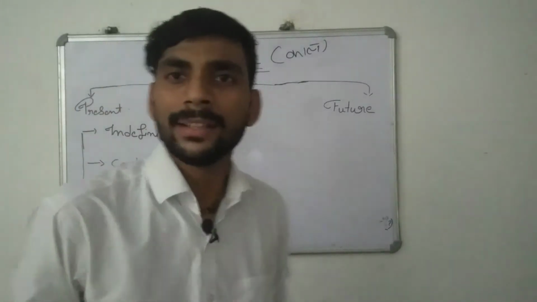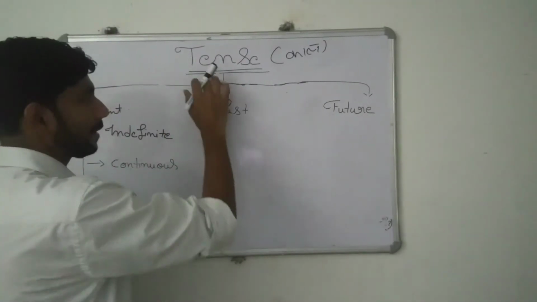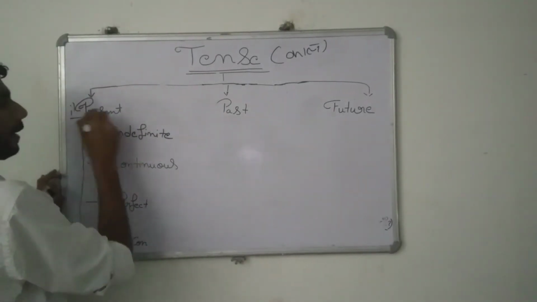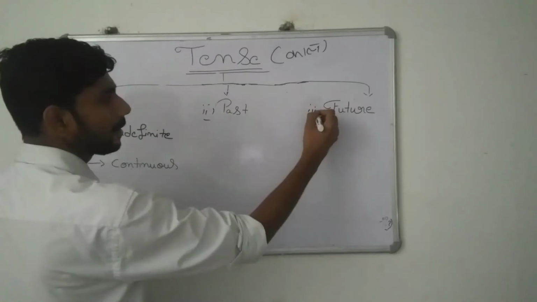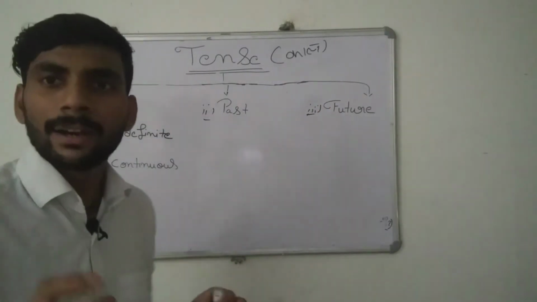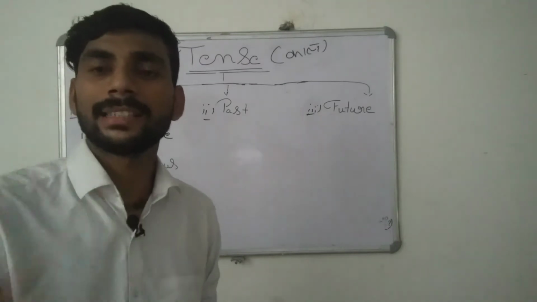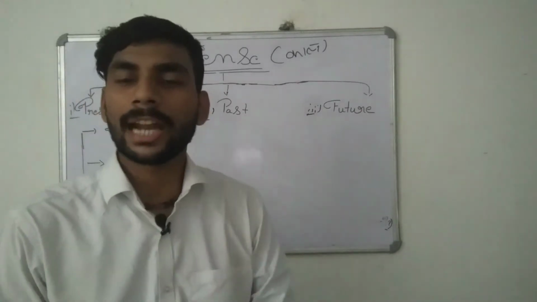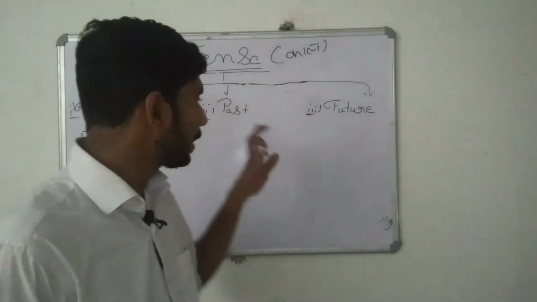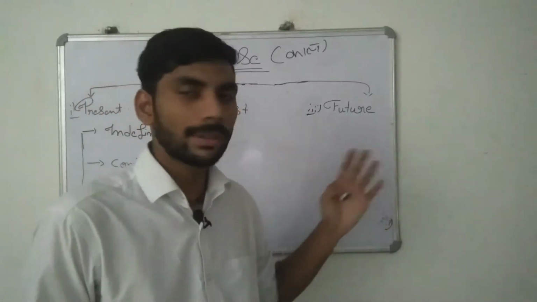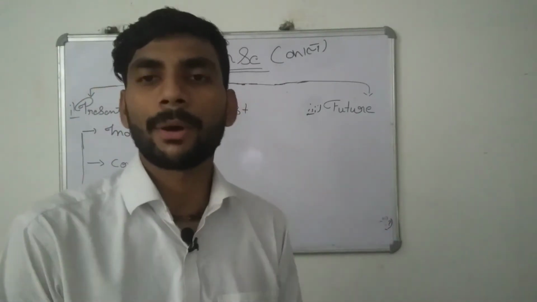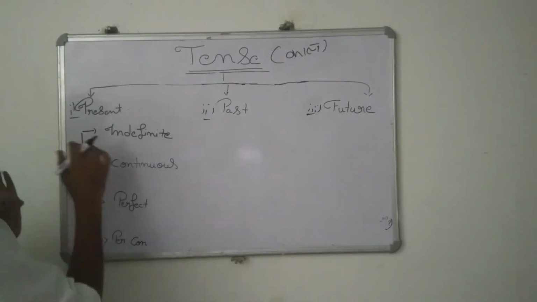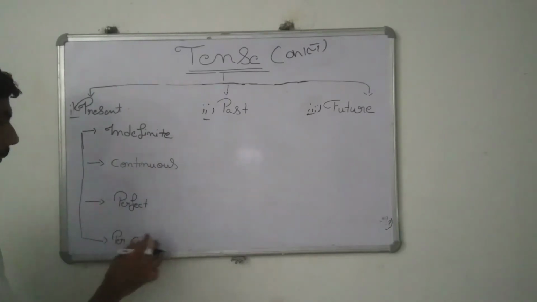So anyways guys, you can have a look here. Tense mainly has three categories. The first one is present, the second is past, and the third is future. Present means what is going on, what is running, like I teach you, so this is called present. Past is what had been done before. Future means what is about to be done. It mainly has four categories: indefinite, continuous, perfect, and perfect continuous.